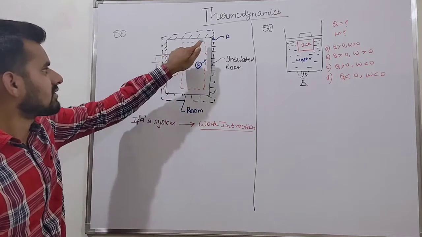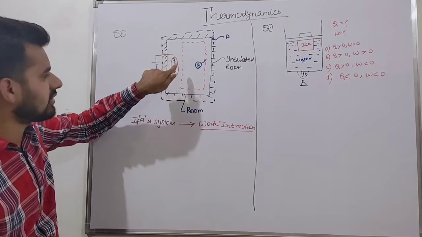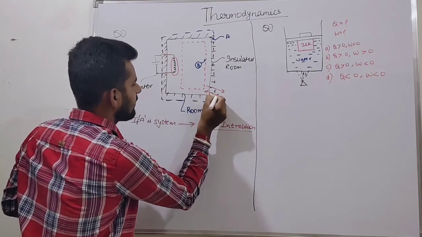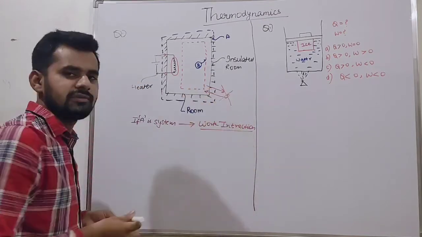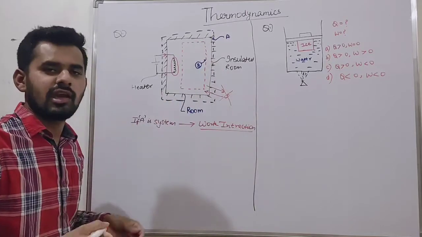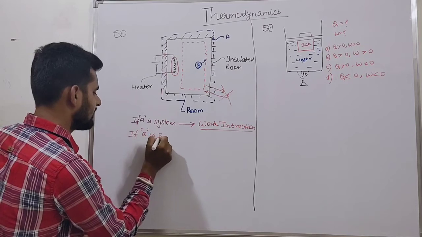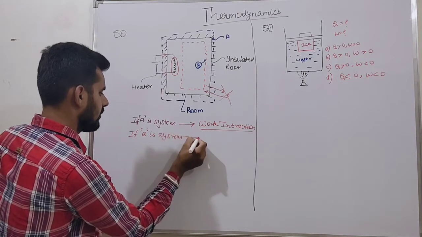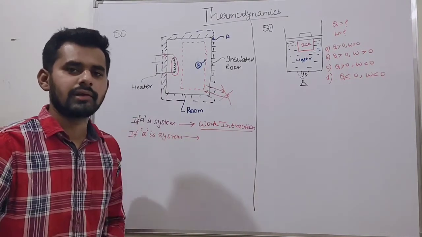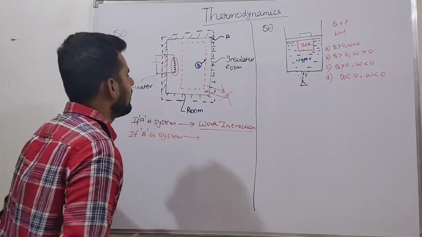Suppose B is our system, this is B inside the room. Inside the insulated room, no heat transfer is there. It means heat addition and heat rejection are not possible. It means insulated. So it is our system. Then what will happen with this? If B is taken as our system, then which type of interaction is this? Tell me, which type of interaction is this?